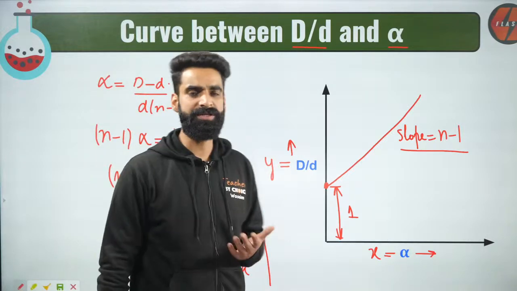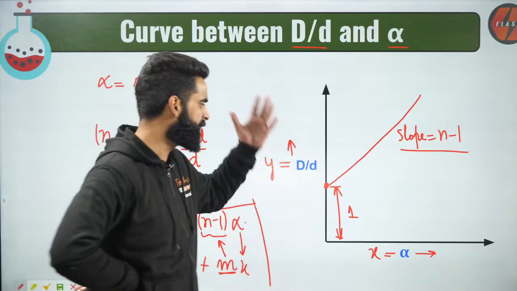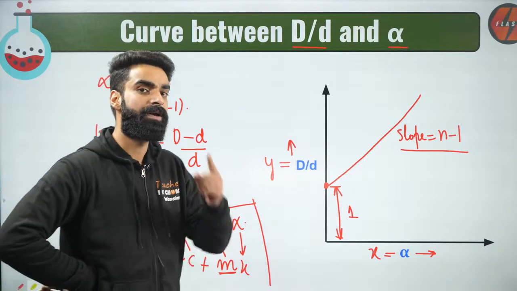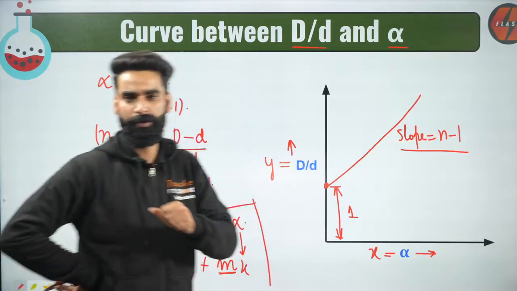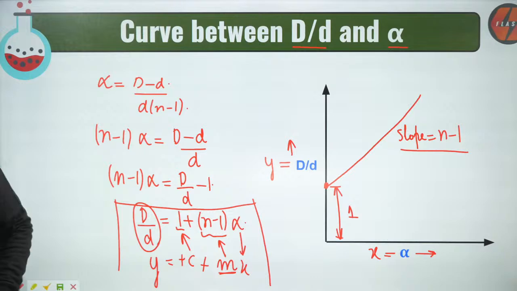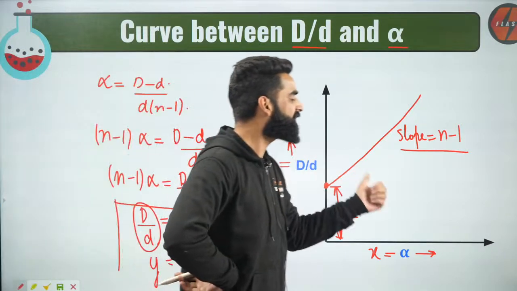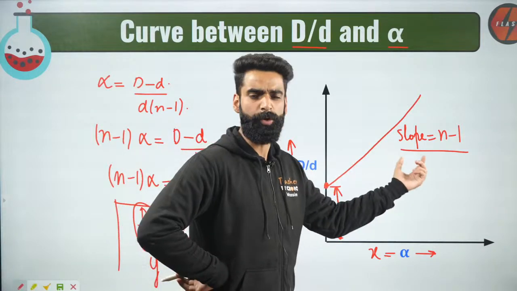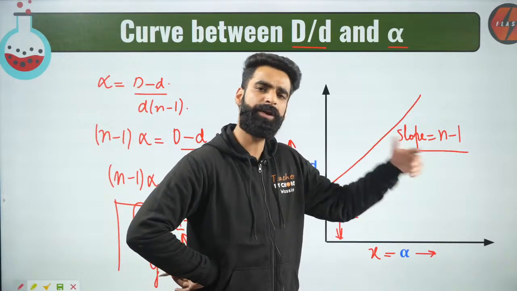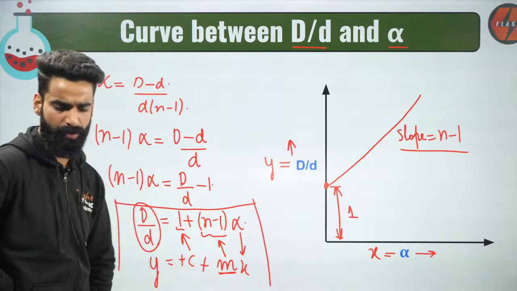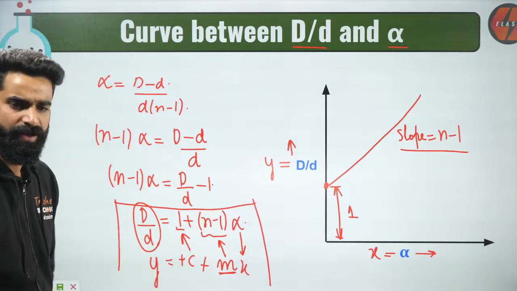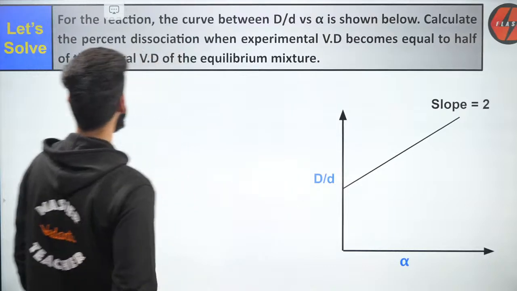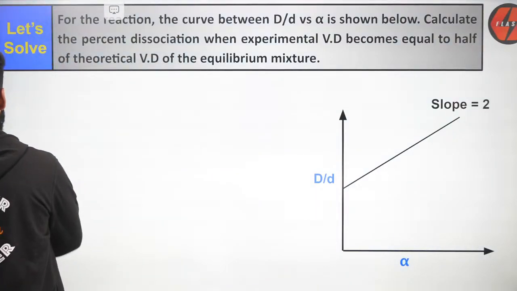People, there will be certain questions in which you'll be given the graph. From that graph, you'll be calculating the n value. You'll be given the slope, and from the slope, you'll be calculating the n value, and that n value you'll be using in the equations which we have already. For example, let me give you a question. By that question, you'll get to know how this concept is used.